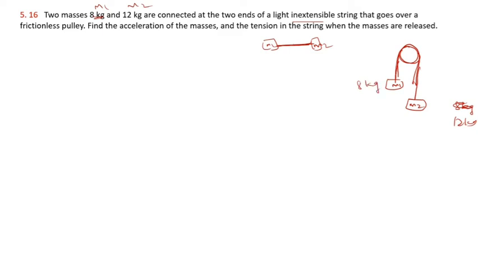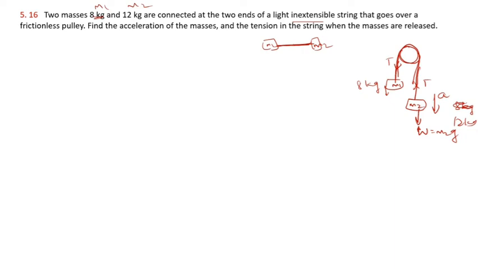Okay, so see here, it will move down when you allow that thread on a pulley. So the m2 will move down with an acceleration a. Okay, and there develops a tension on the string. So the same tension acts here also. This is the T and this is the downward force. So how many forces are acting on m2? There are three forces. One is its weight, this is m2 into g. Another one is the upward tension, and this is the acceleration.